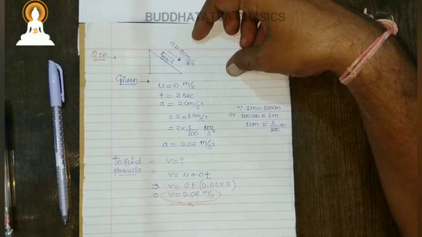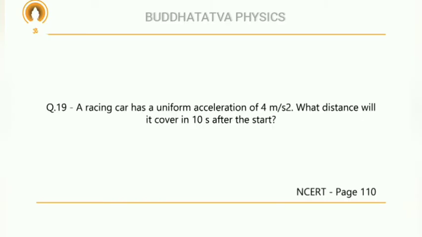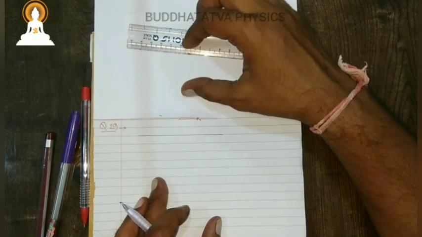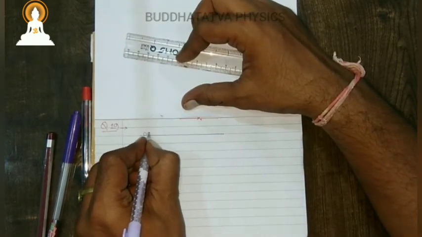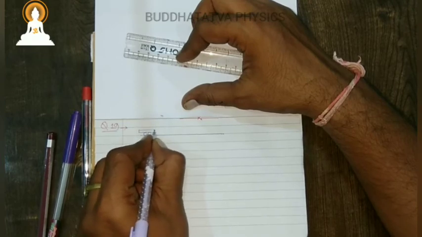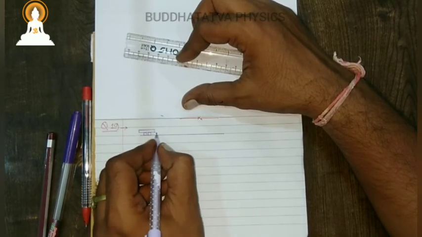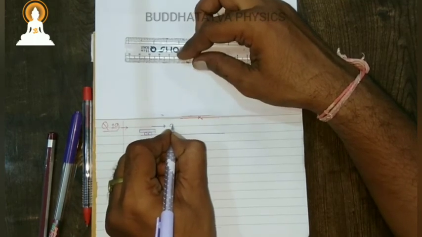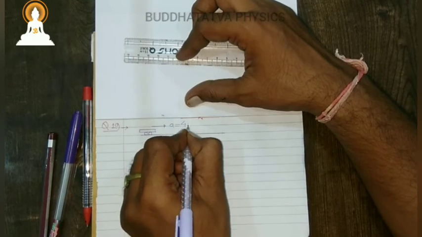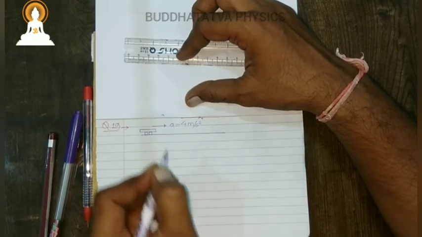A racing car has a uniform acceleration of 4 meter per second square. What distance will it cover in 10 seconds after the start? Now question number 19. Acceleration is 4 meter per second square, no problem.